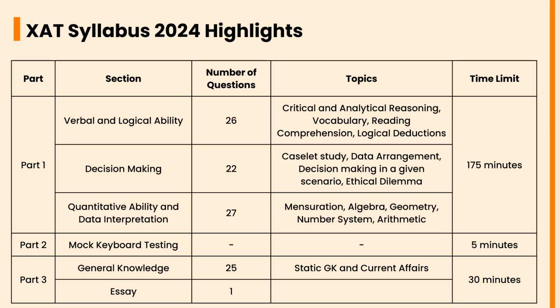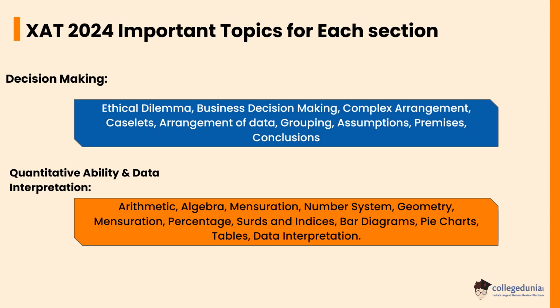Let's check the XAT 2024 important topics for each section. In decision making, topics are ethical dilemma, business decision making, complex arrangement, arrangement of data, grouping, assumptions, premises, and conclusions. In quantitative ability and data interpretation, the topics are arithmetic, algebra, mensuration, number system, geometry, percentage, surds and indices, bar diagrams, pie charts, tables, and data interpretation.